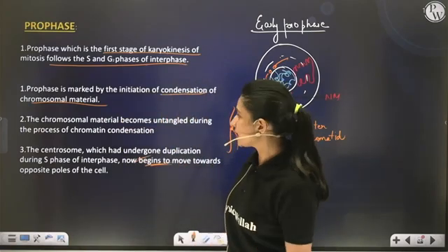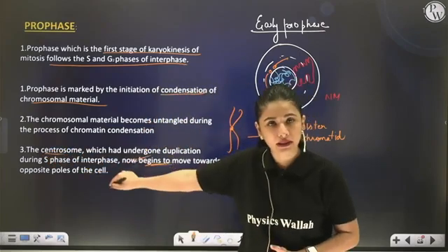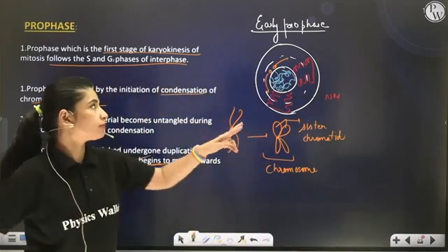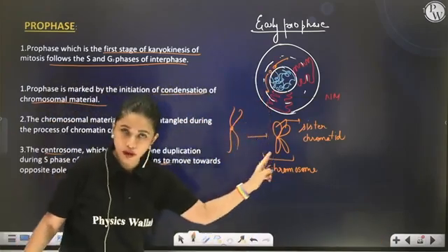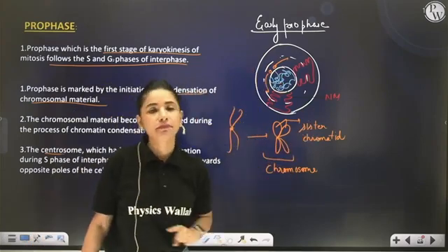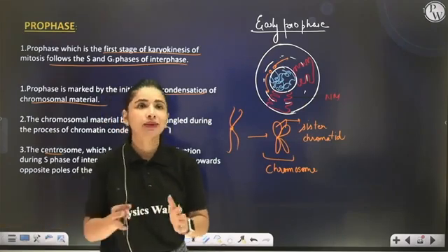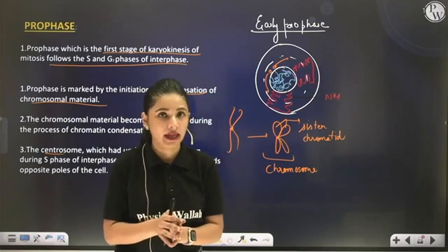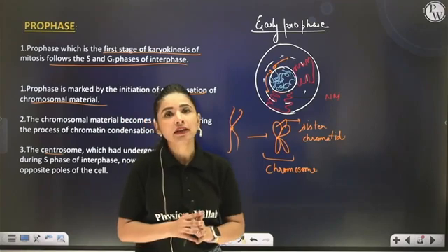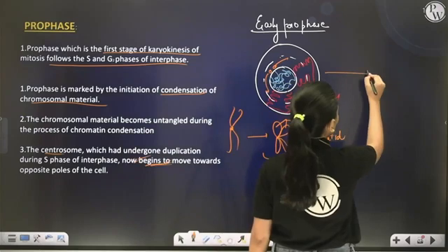Apart from this, you can see that the centrosome, that is the cell organelle, which is already duplicated during the S phase, also starts moving towards the opposite pole. Along with the cell organelles, the nuclear membrane disintegrates during the end of prophase, and spindle fiber formation also takes place. So if I have to draw the complete cell once it has completed the prophase, then see how my cell will look.